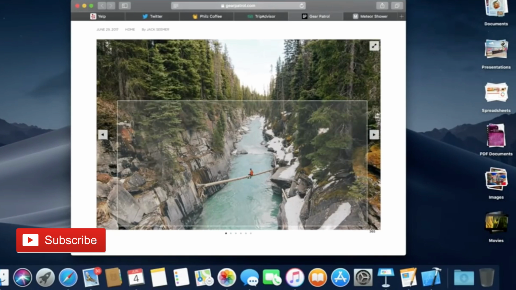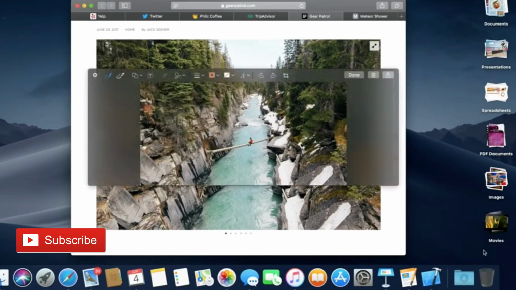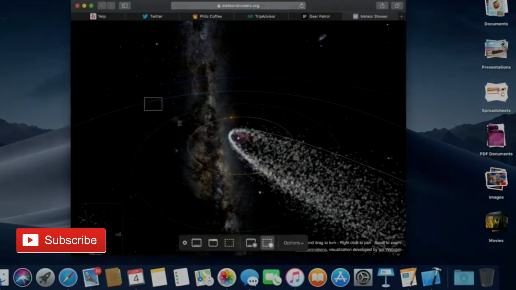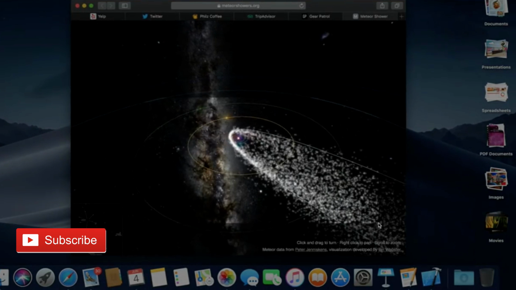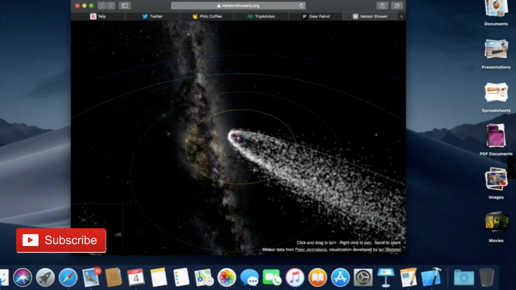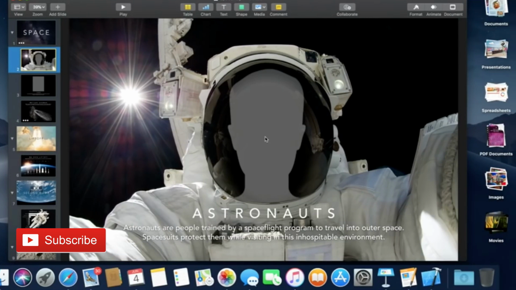Now when you take a screenshot, the image will appear in a thumbnail on the corner of your screen. By clicking that thumbnail, you can quickly mark up that screenshot. Screenshot also has a new heads-up display with quick options to capture your entire screen, a selected window, or quickly record your screen and save as a video. When a recording is done, it sits on the corner of your screen and you can drag the video into any document you wish.